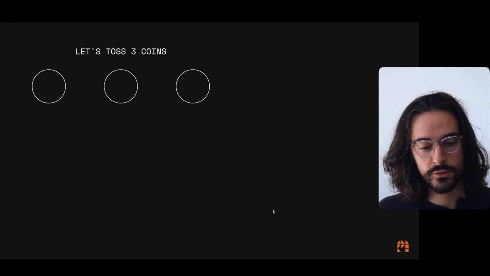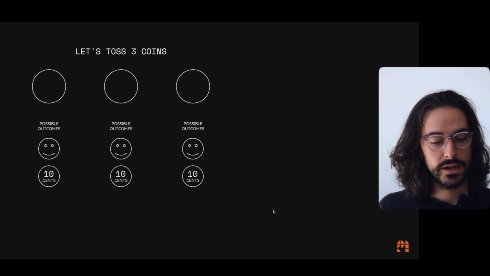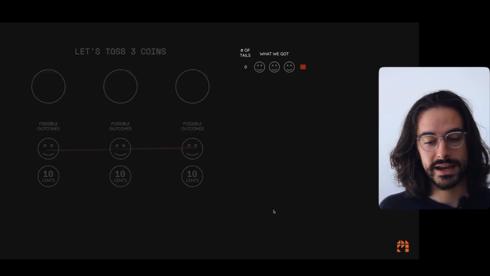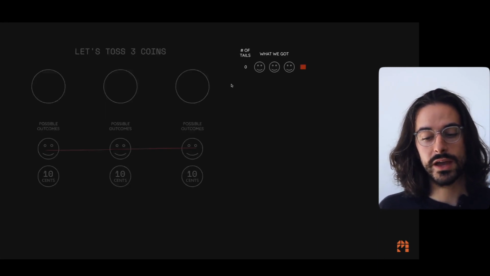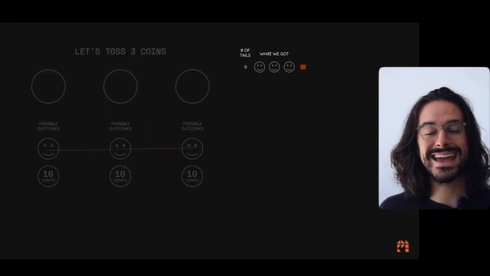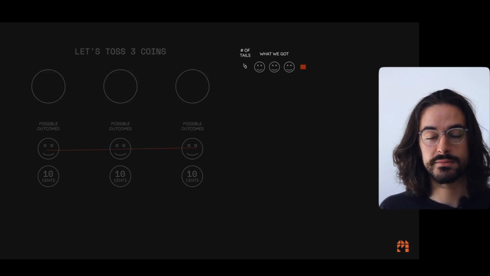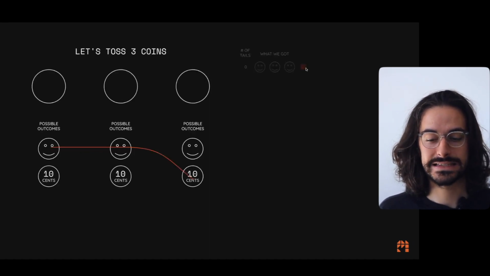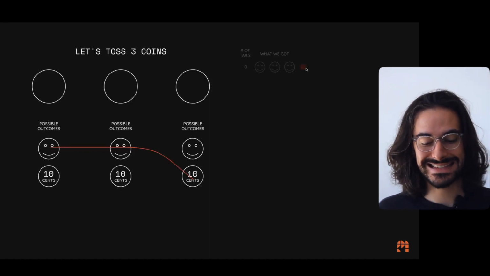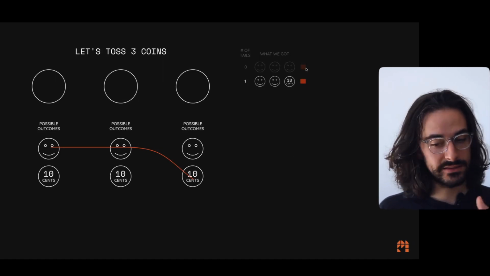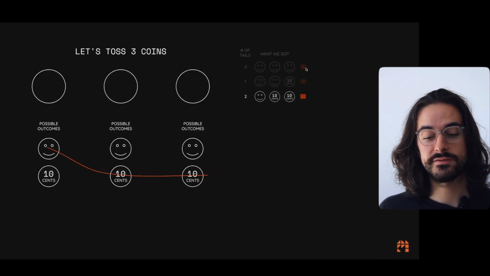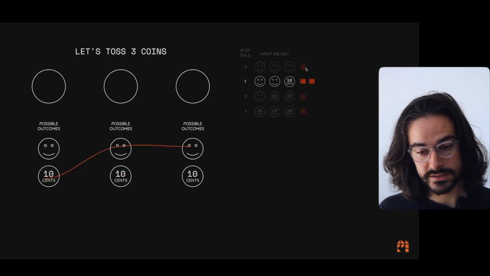Let me give you an example of coins. Let's toss 3 coins. Possible outcomes, heads or tails for each one of them. So let's say the first one we get heads, heads, heads. Now we're going to compute the number of tails we got. How many tails did we get this time? 0 tails, right? So we're going to compute once we got 0 tails. So heads, heads, heads. Now let's do heads, heads, tails. Great, we got this outcome. How many tails do we have? 1 tail. How many tails do we have this time? 2 tails. 3 tails. Great.